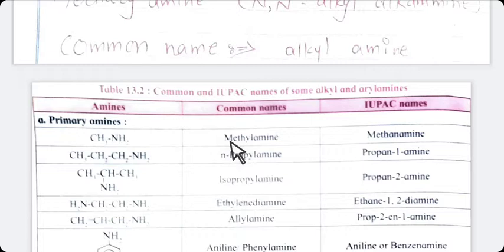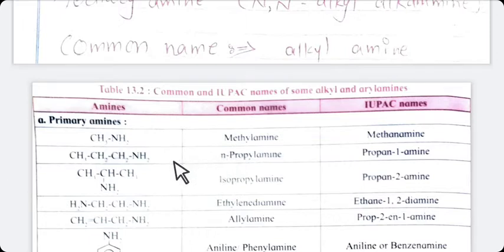Now next is CH3CH2CH2NH2, means longest chain is there, no branch is there, so you can use the prefix n, small n, as you are already aware about the naming of common name. In common name you can use n, iso, secondary, tertiary and neo.